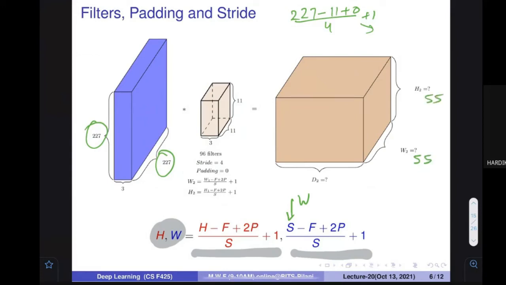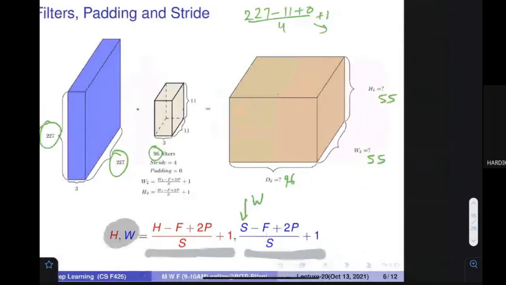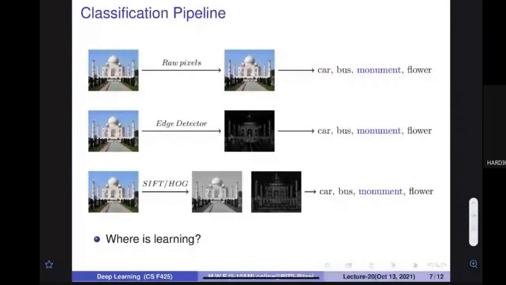55 by 55. So we have discovered what the height and width of this should be. What should be the depth at this particular place? The number of filters. How many filters do we have? 96. It should be 96. This is what my output is. Okay, done. Excellent. Now I want to tell you a very interesting thing.